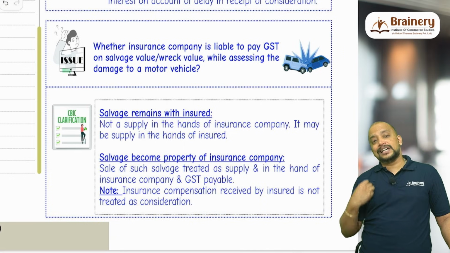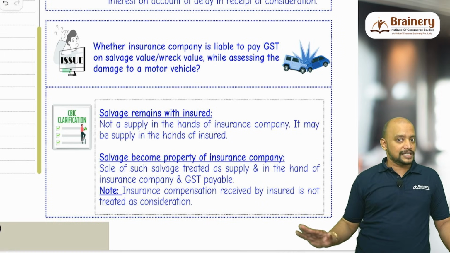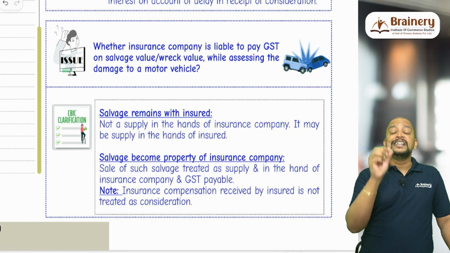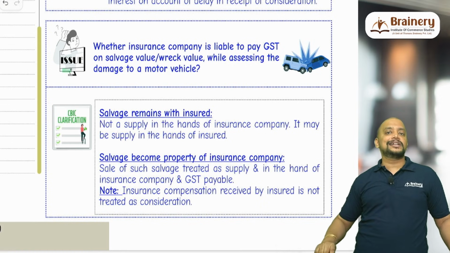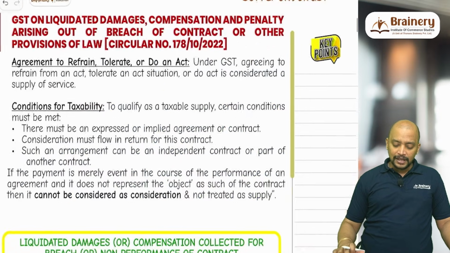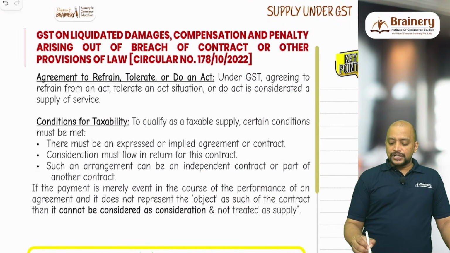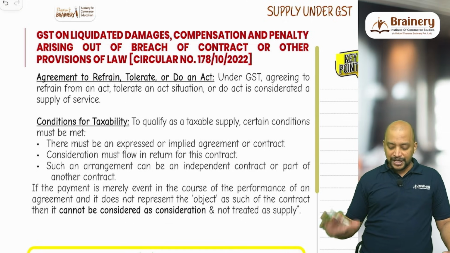That will be treated as consideration? No, it will not be treated as consideration. Consequently, it is not a supply. So therefore, insurance compensation will come under compensatory nature, liquidated damages which are compensatory in nature, not treated as consideration and not a supply. Then this next page, you can see the last circular, GST on liquidated damages, compensatory and penalty arising out of breach of contract.